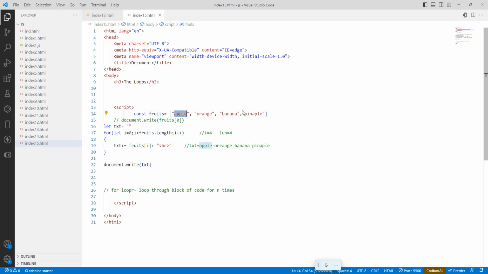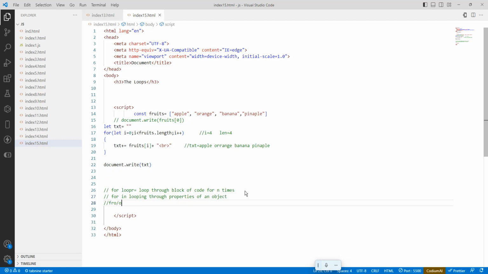Okay, the next loop is the for in loop. What will it do? It will loop through the properties of an object. So for in is for looping through the properties of an object. The third one is the for of loop.